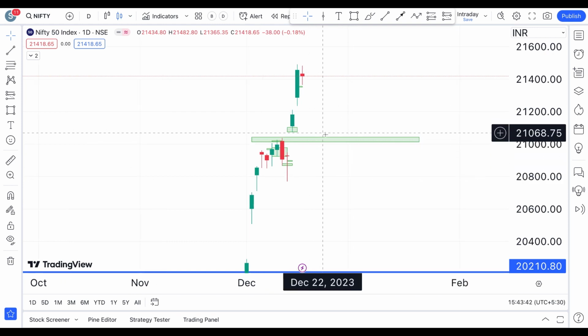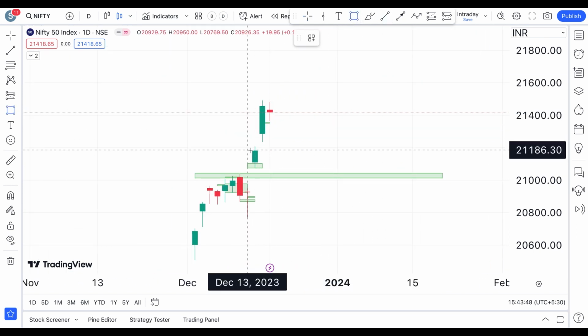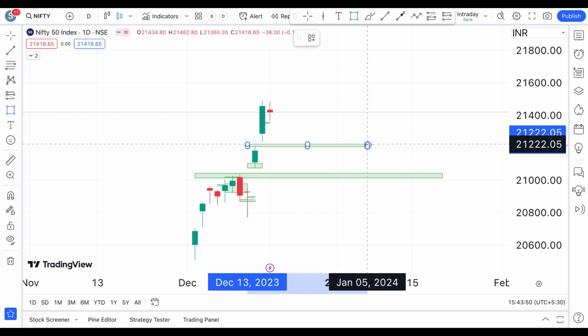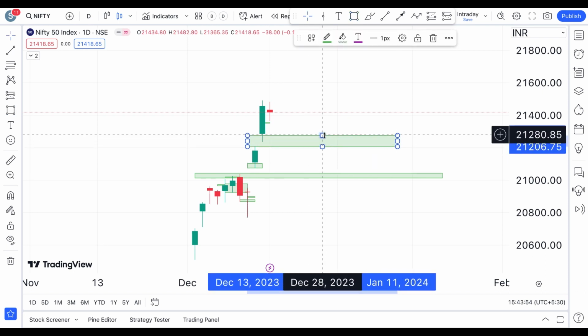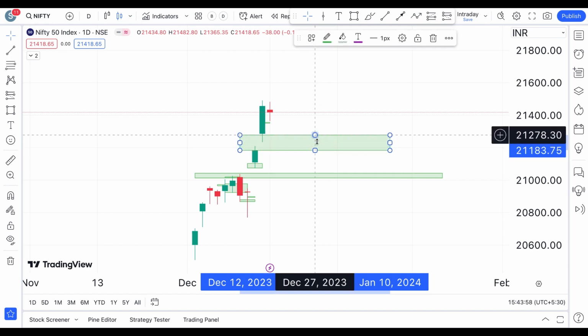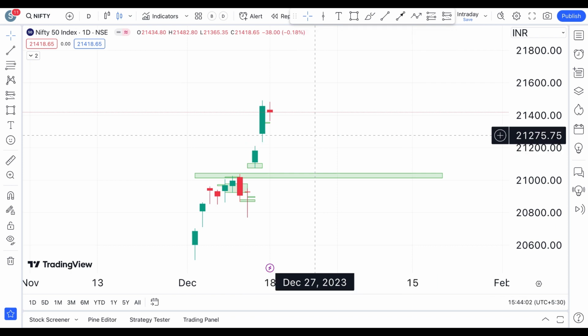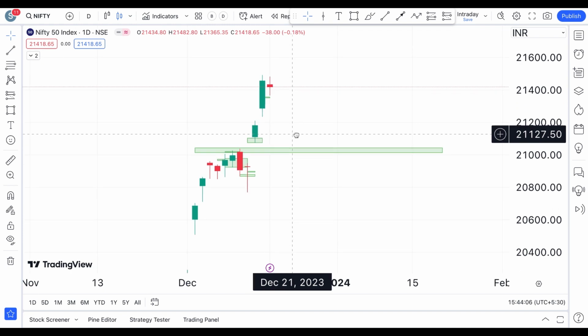In both cases it's going to take some time because it is the previous swing high. In between you also have gaps which are going to act as support for the Nifty. See all these zones are going to act as support if Nifty is coming down, so it has many hurdles to pass if it has to come down in the Nifty rather than Bank Nifty.